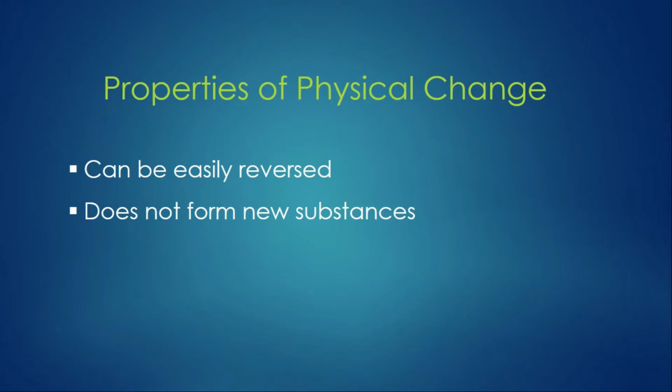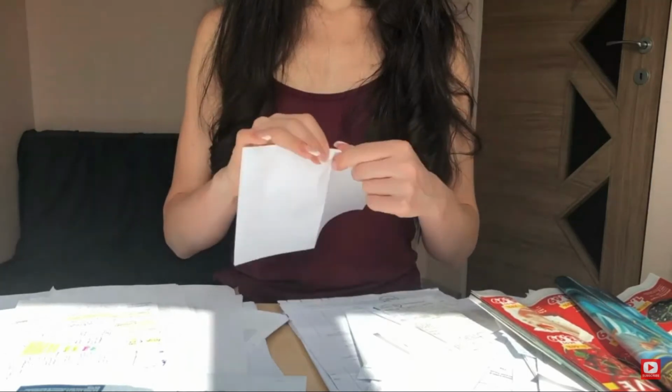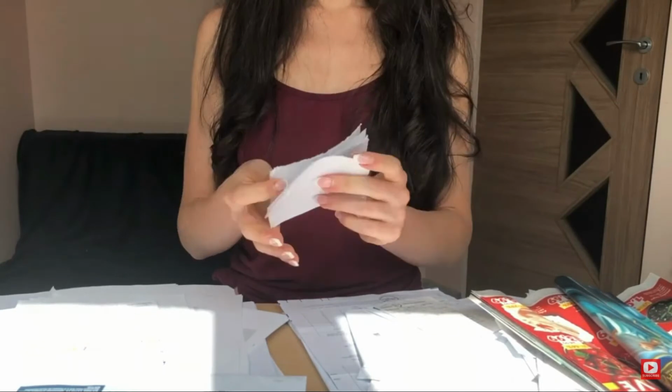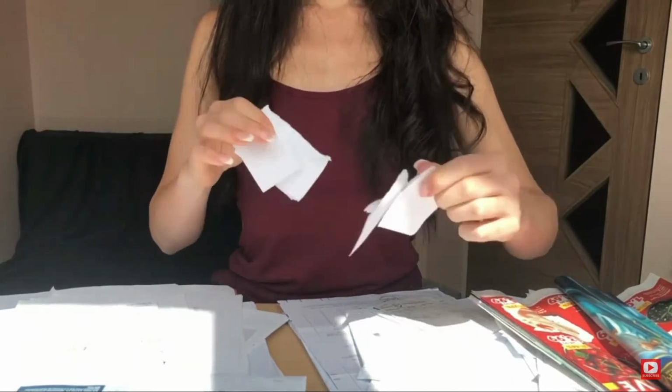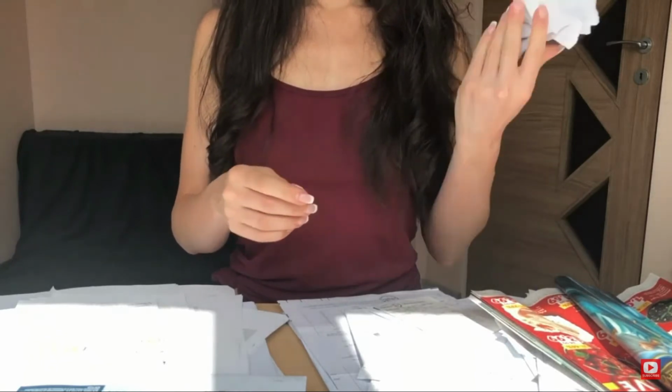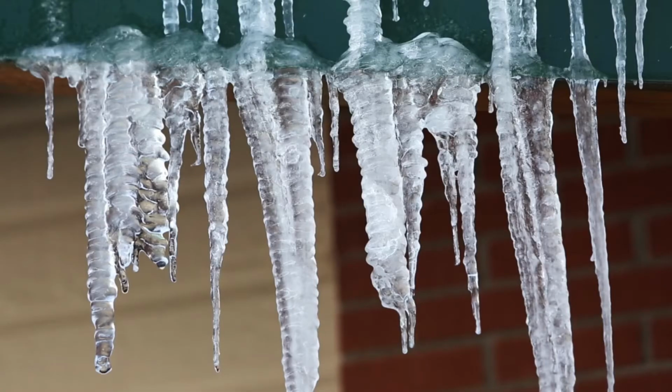new substance. When we tear a piece of paper, it is still just a piece of paper which has simply changed its shape and size. There is no new formation of a substance. In the same manner, the melting of ice is just a change in the state of water from solid to liquid. There is simply no new substance formed and the chemical composition of the water as well as ice remains the same, which is H2O.